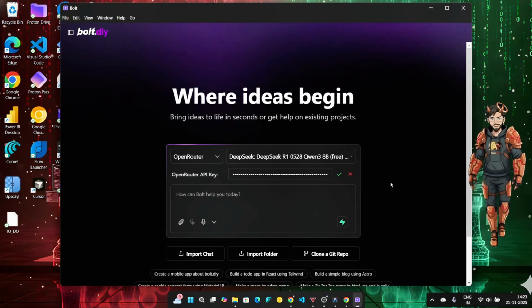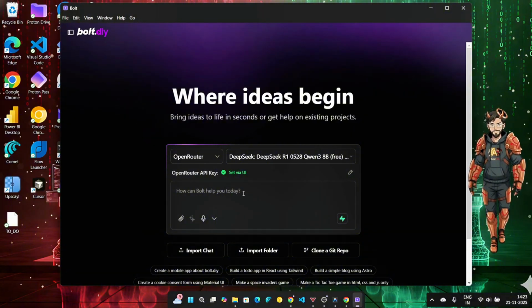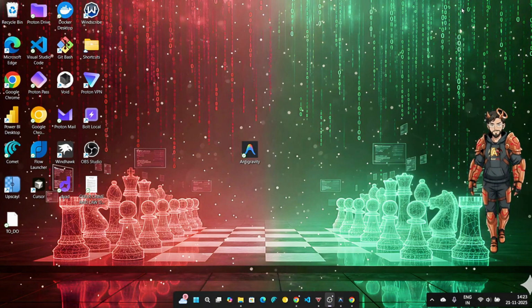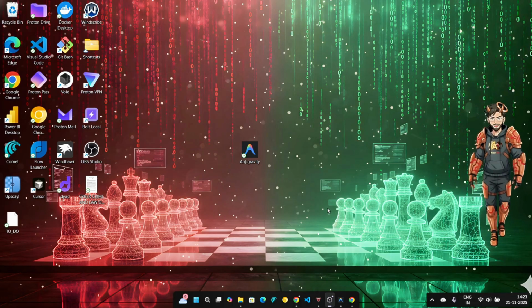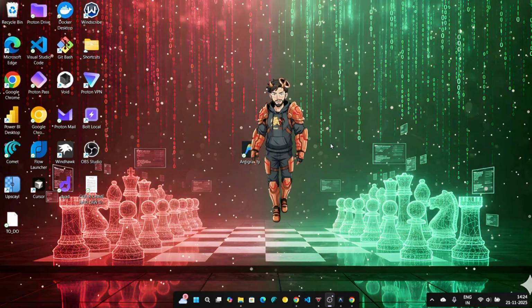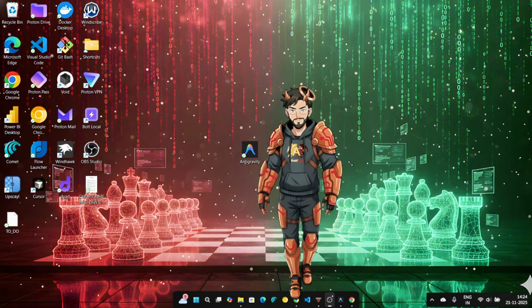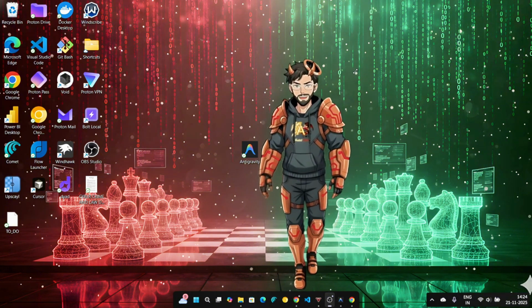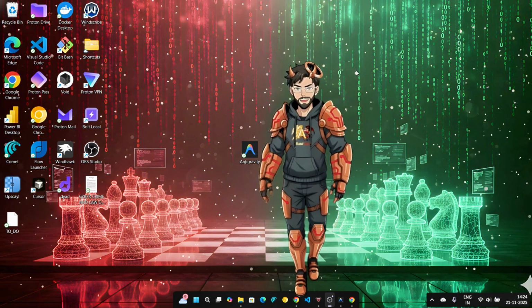Obviously, I can't reveal the API key. And you can start prompting here. But the problem is, with sources like OpenRouter or even Gemini for that matter, if you try to access them with API keys, there is a restriction. After so many requests, you can't access them for that day. You need to wait till your credits get refreshed or something like that.